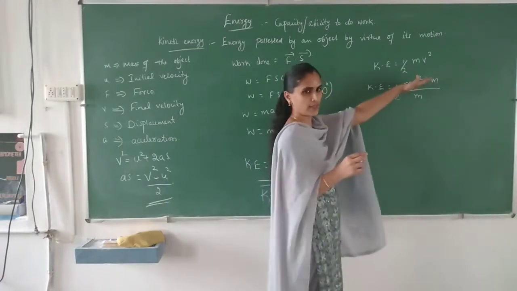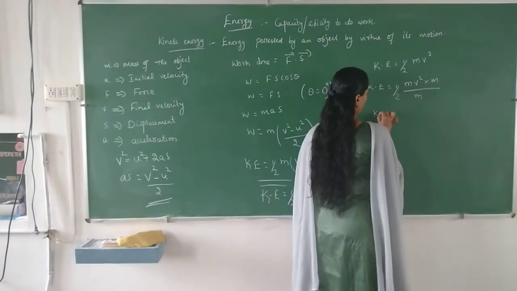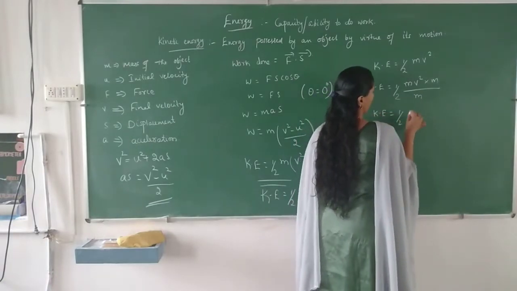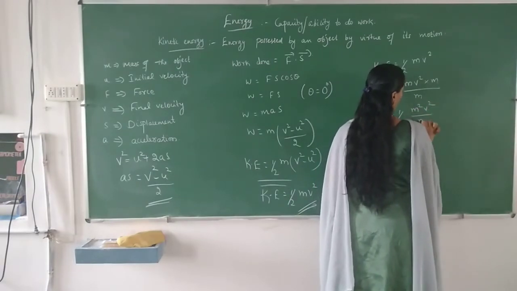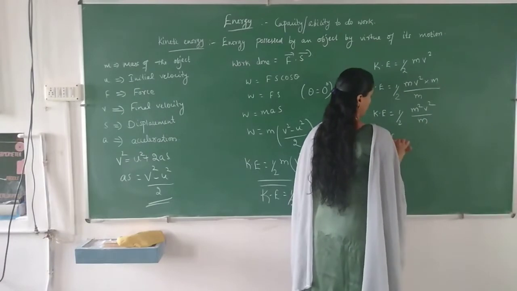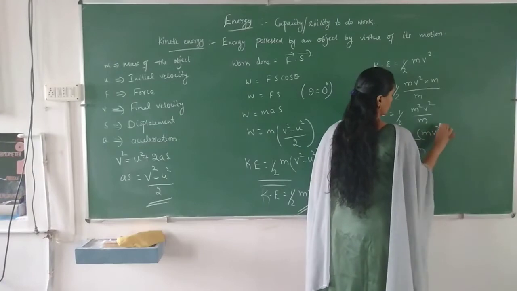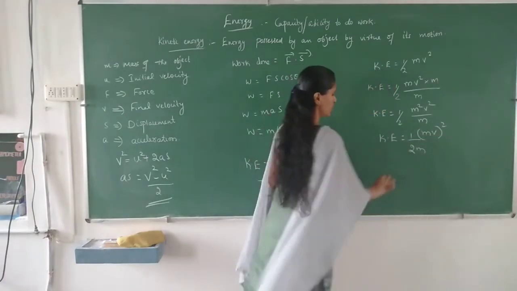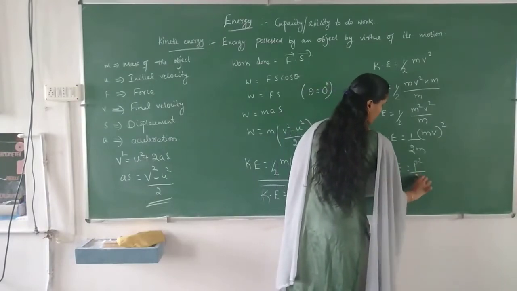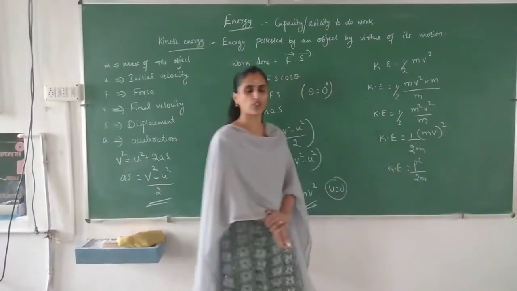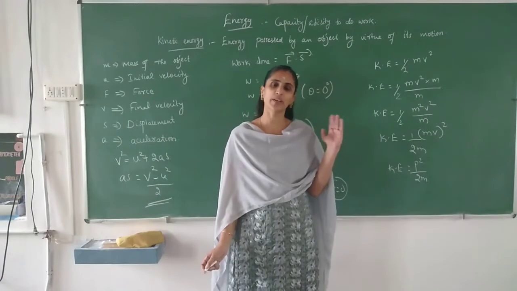It will not make any difference. We are multiplying it by what, like that. What you will get, kinetic energy is equal to half m square v square by m, or we can write 1 by 2m into mv the whole square, or we can write kinetic energy is equal to p square by 2m. So this is the expression for the kinetic energy in terms of momentum.